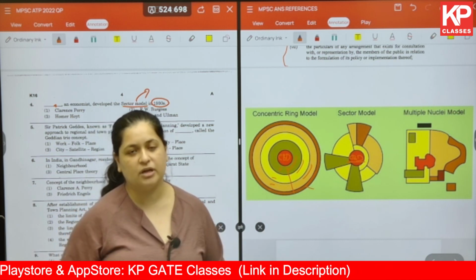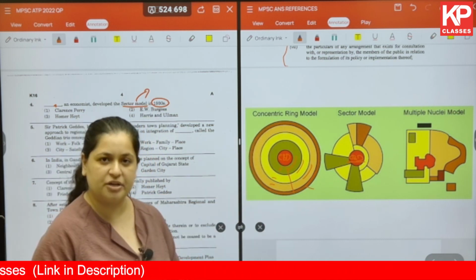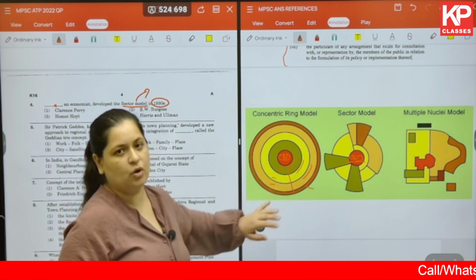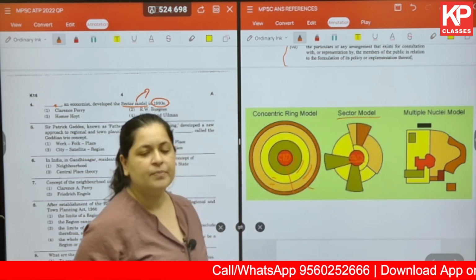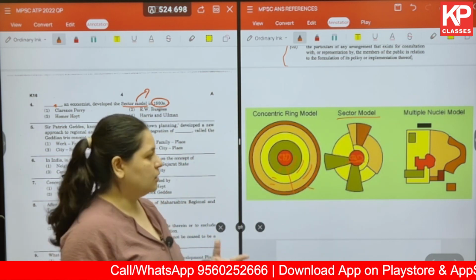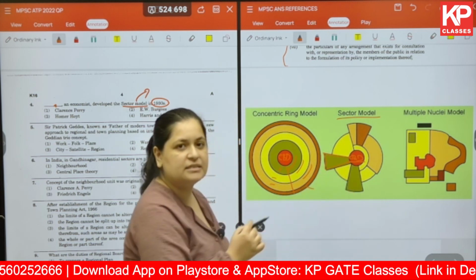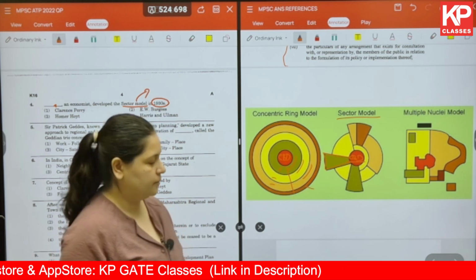But in the sector model, it was argued that no city develops in the form of concentric rings because it is very restrictive in nature, and practically that is not what usually happens. So it was argued under the sector model that any city will grow in the form of sectors or wedges, and hence the alternate name for this sector model is also the wedge model.